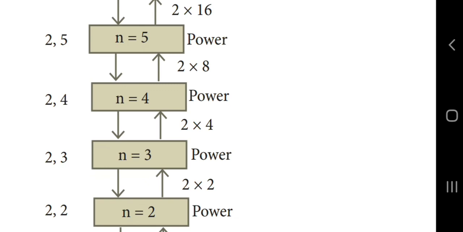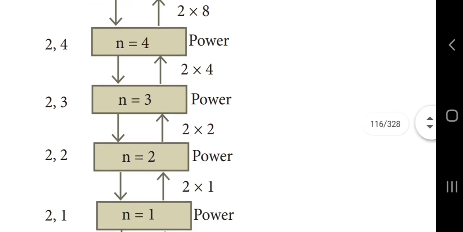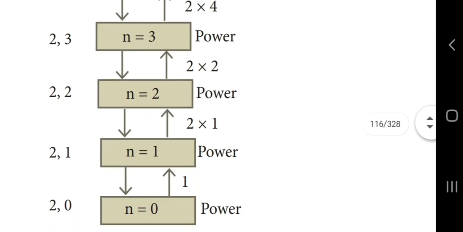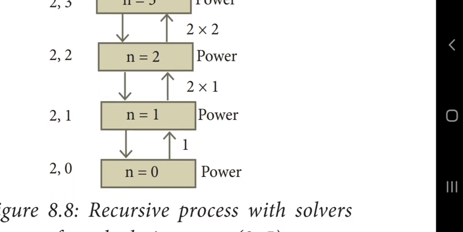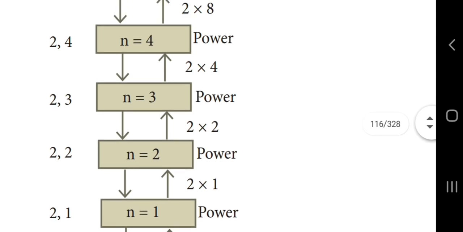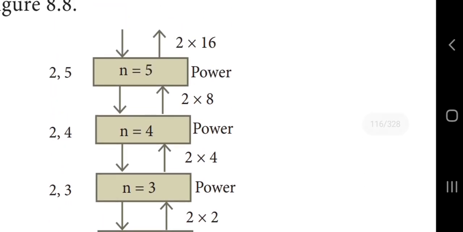This is a recursive process, so we reduce the power by 1 each time: n equal to 4, then 3, 2, 1. When we get n equal to 0, then it calculates the power. 2 power 0 is 1. Again n equal to 1, so 2 power 1 is 2 into 1, which gives 2. 2 power 2 gives 4, and 2 power 3 is 2 into 4, which gives 8. At each step we substitute the solution of the subproblem to find the solution of the given problem.